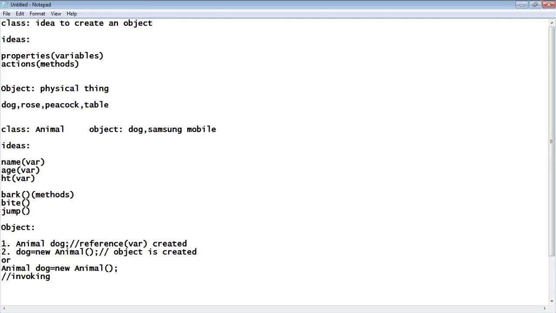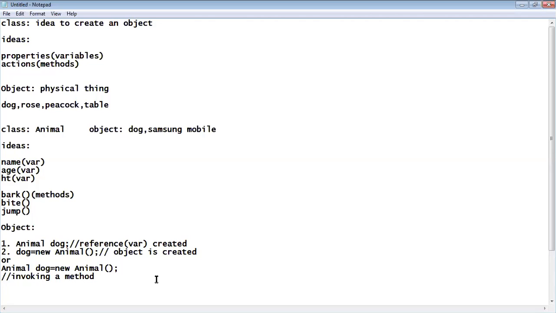Methods. In C language, functions will do a task. In Java, methods will do a task, methods will do work. So how to invoke? How to call? Let us see how to invoke a method.